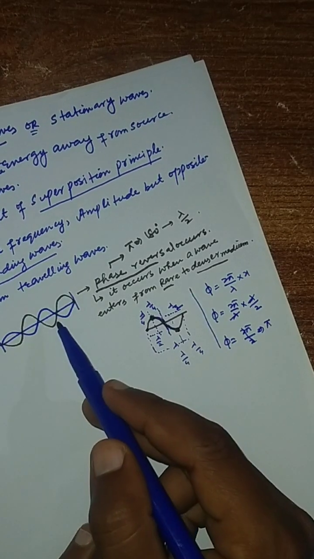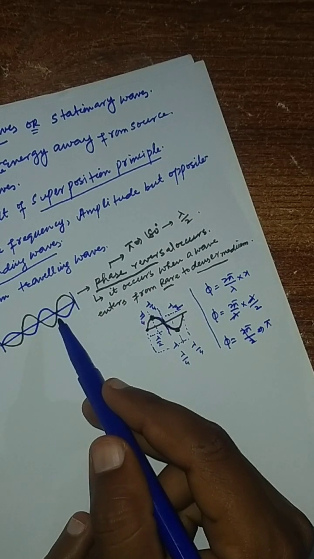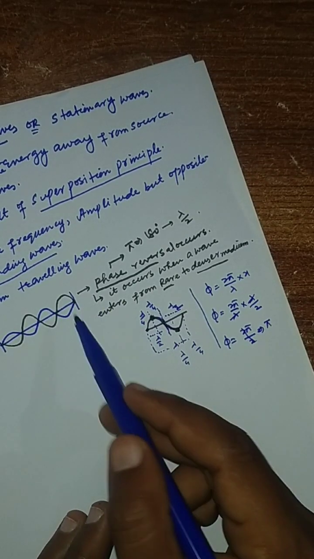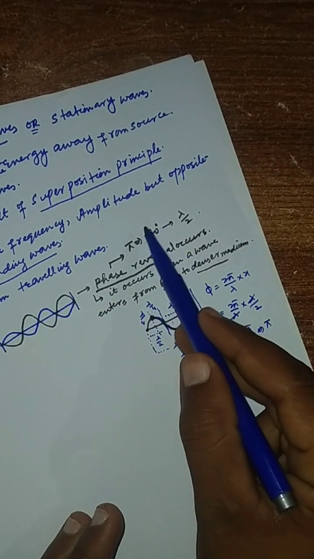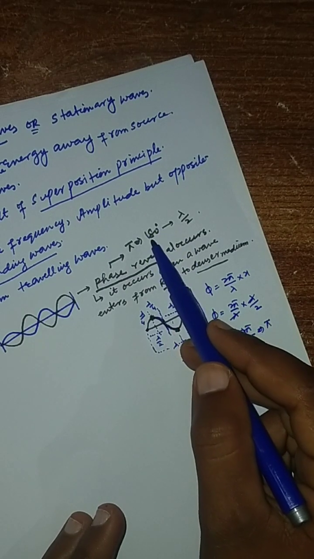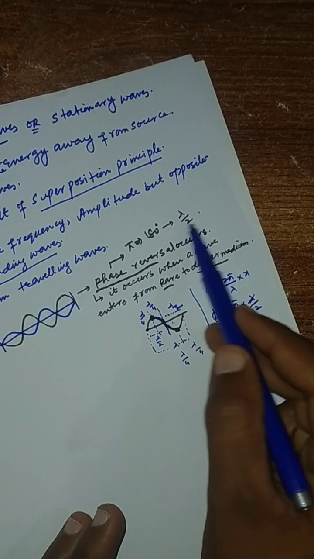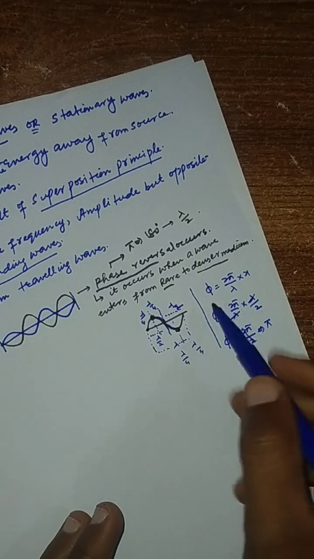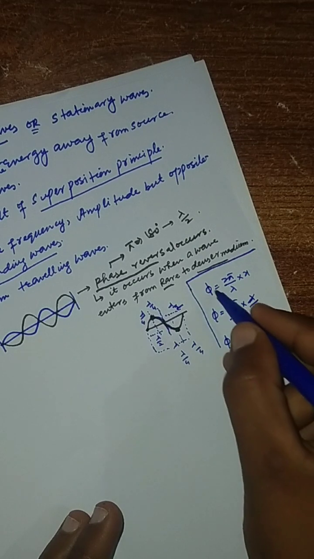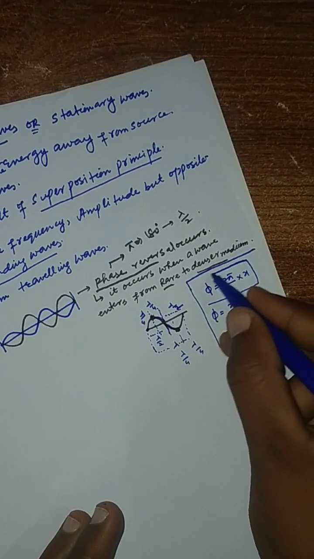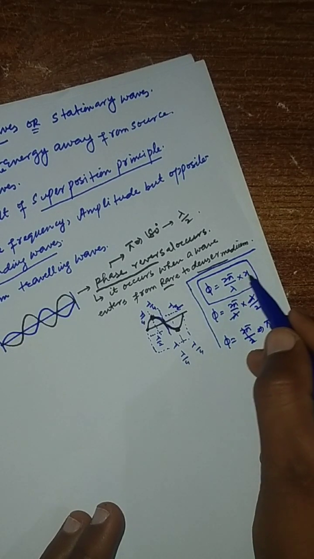So when a wave hits from a rarer to a denser medium, phase reversal occurs. Always phase reversal occurs, the phase becomes opposite at an angle of 180 degrees, and whenever the phase reversal occurs, the path difference produced is lambda by 2. So this is the relationship between path difference and phase difference. This is the phase and x is the path difference.